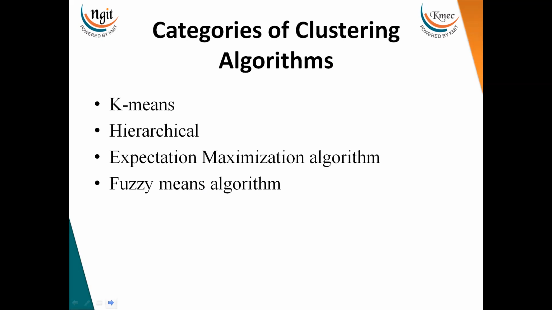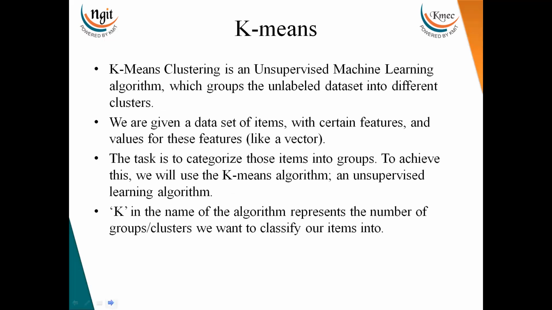So what are the different algorithms that come under clustering? These are the algorithms we have under the clustering or unsupervised algorithms. One by one we are going to discuss these algorithms. Today we are going to discuss the k-means algorithm. So what exactly is the k-means algorithm? The k-means algorithm is an unsupervised machine learning algorithm which groups the unlabeled data set into different clusters.